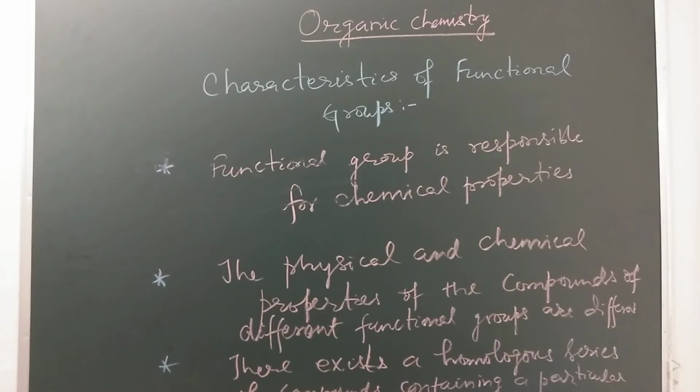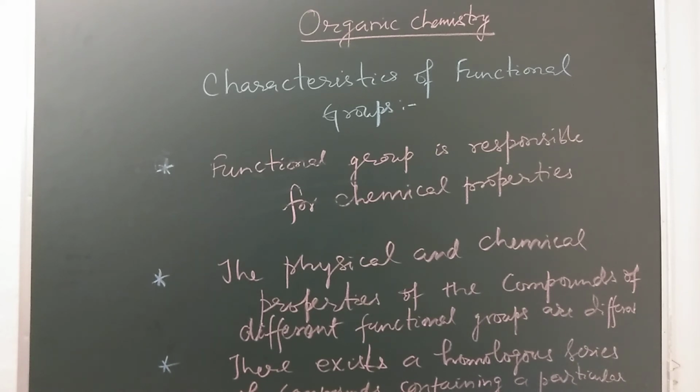Now the characteristic of a functional group. So the functional group is responsible for chemical properties. So if we see the alcohol, the property is due to OH. If we see the carboxylic acid, the property is due to the C double bond OH group. So the functional group is responsible for chemical properties.